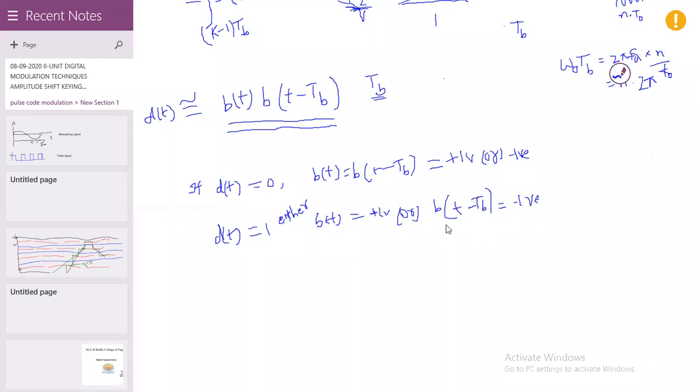So if b of t minus tb is plus 1 volt, then b of t is minus 1 volt; if it is minus 1 volt, then plus 1 volt. So according to these phase changes, we can determine the d of t signal. So do you understand the operation of this?